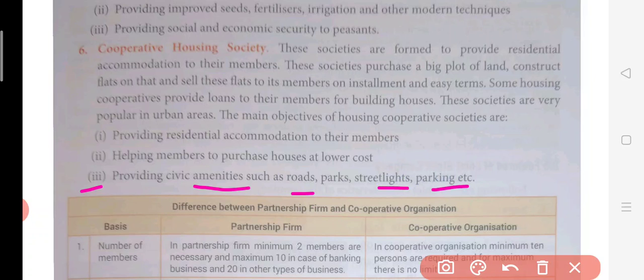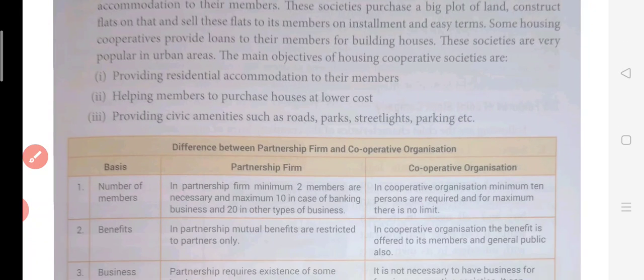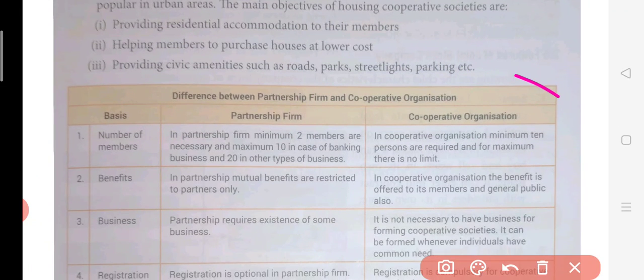All these facilities will automatically be provided, because in a society so many people are going to stay, so it is like a common thing which they can share among themselves. All these facilities will be provided by this cooperative housing society.